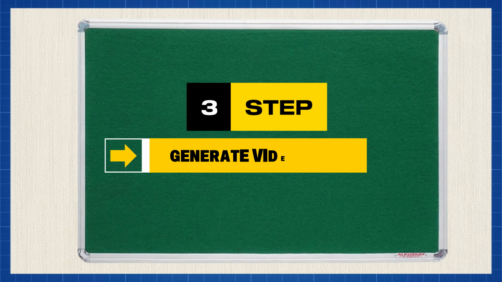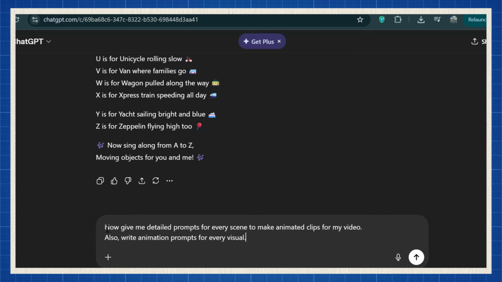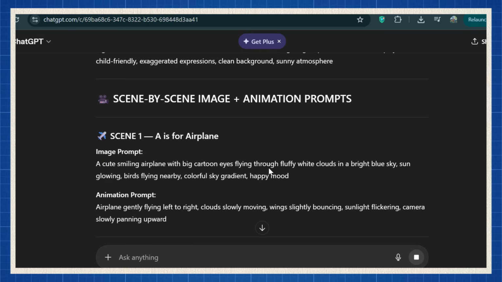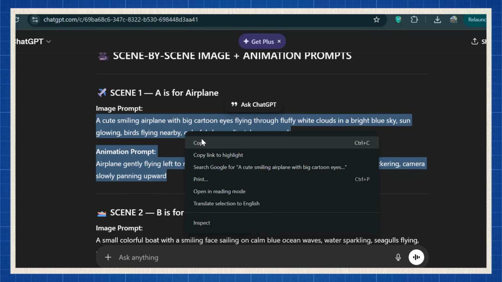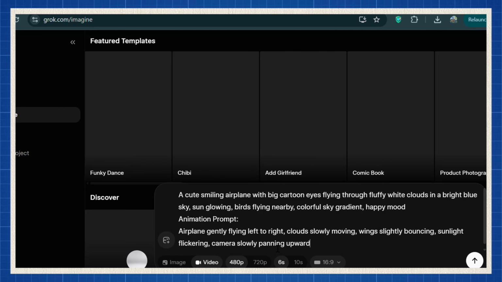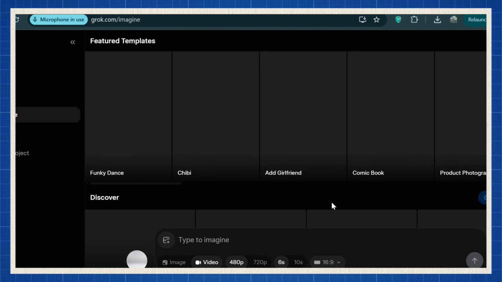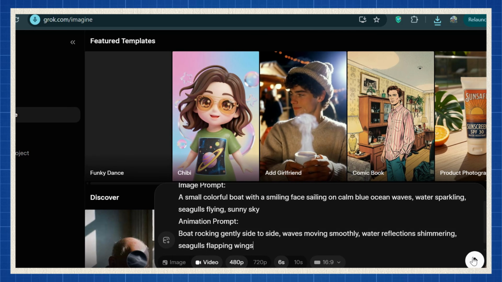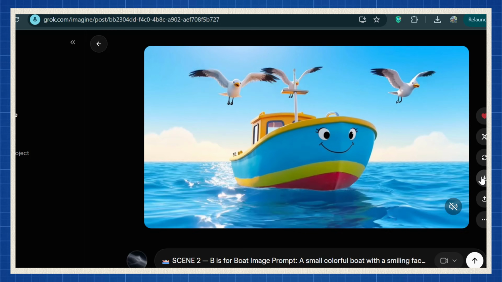Step 3, generate video scenes. Start by taking your rhyme and breaking it into scenes. Then go back to ChatGPT and ask it to generate a detailed animation prompt for that scene. Once you hit generate, you'll get a polished prompt for all scenes. Now take that prompt for scene 1 and head over to Grok AI. Paste the prompt, hit generate, and just like that, your scene 1 video is ready. Then move on to scene 2, paste the next prompt, generate again. You're literally building your video piece by piece.